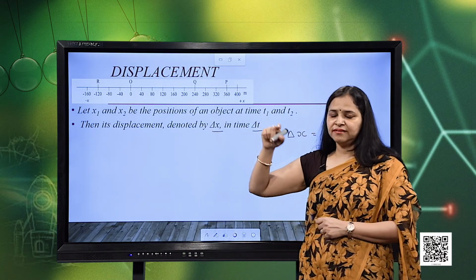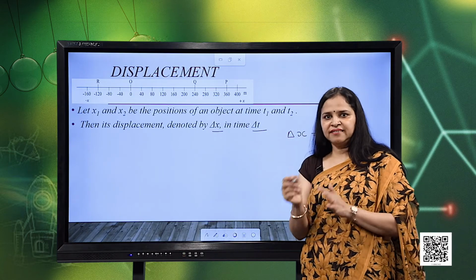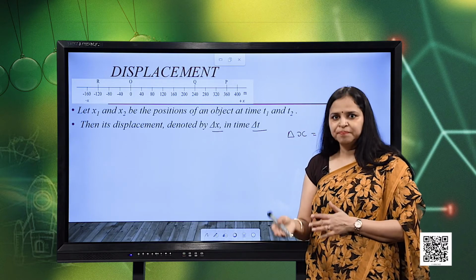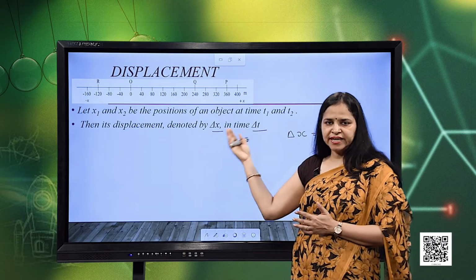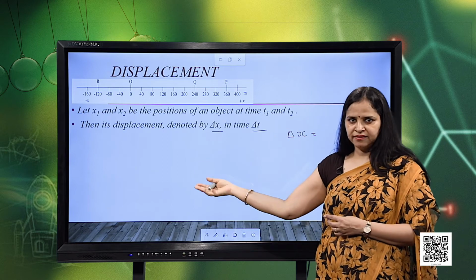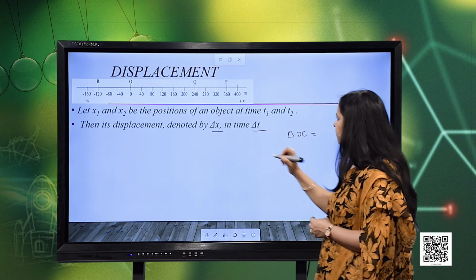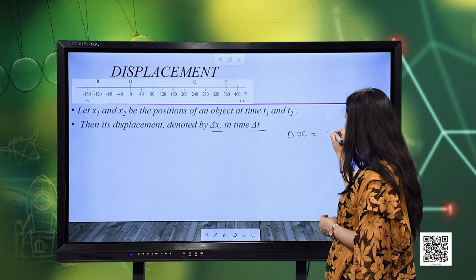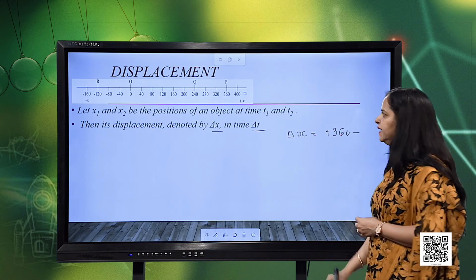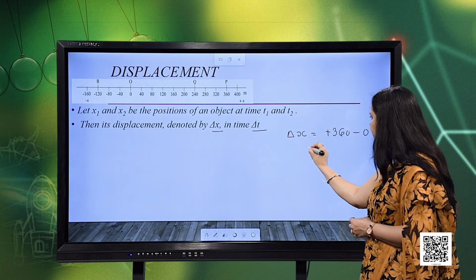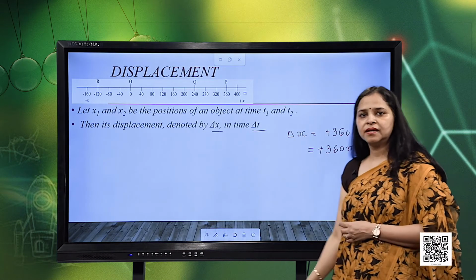Now, we are going to consider the sign as well, as displacement is a vector quantity. Vectors and scalars in detail we are going to study in the next chapter, but here, when we talk about motion in a straight line, we can just consider it in terms of the sign, plus and minus. So, here delta x between point P and point O will be, the final position is plus 360, along with the sign, minus the initial position, which is 0. So, what is the displacement? Displacement is plus 360 meters.